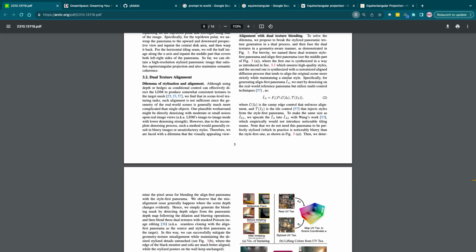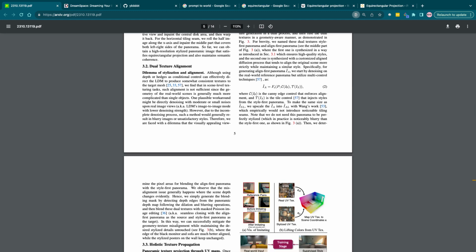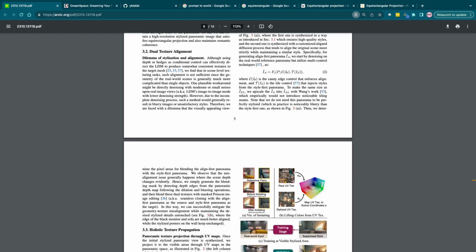Dual texture alignment. Dilemma of stylization and alignment. Although using depth or edges as conditional control can effectively direct the LDM to produce somewhat consistent textures to the target mesh, we find in scene-level texturing tasks such alignment is not sufficient, since the geometry of real-world scenes is much more complicated than single objects. One workaround is to denoise with moderate or small noise upon real image views, aka the latent diffusion model's image-to-image mode with lower denoising strength.